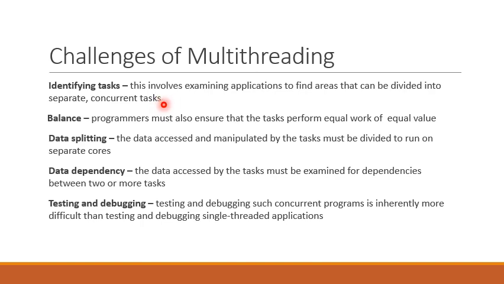Consequently, the programmer must find areas in the application so he could divide the application into different independent tasks, and these tasks will run concurrently.